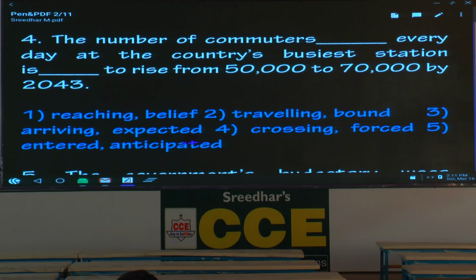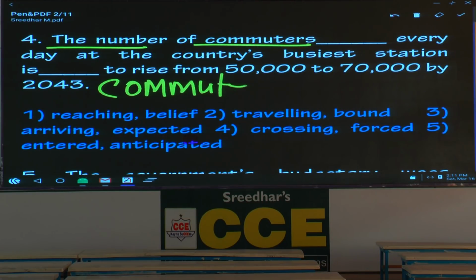The number of commuters. Please underline the phrase the number. Already have learned a rule. The number, singular verb or plural verb? Singular verb. A number, plural verb. The number of commuters. Please underline the word commuters. And first you write the word commute. Commute is a verb. Commuter is a noun. Please write the meaning. Commute means to travel long distances, especially for work.